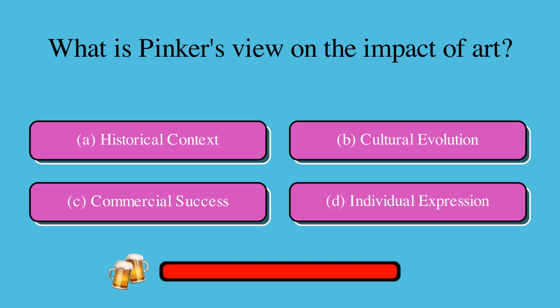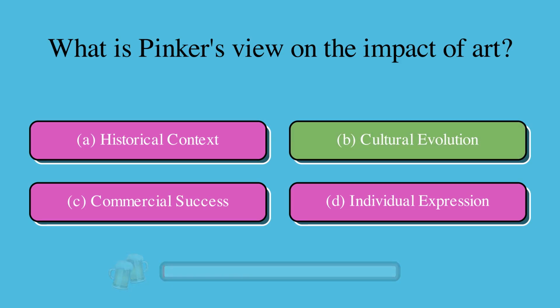What is Pinker's view on the impact of art? Is it A, historical context, B, cultural evolution, C, commercial success, or D, individual expression? The correct answer is B, cultural evolution.